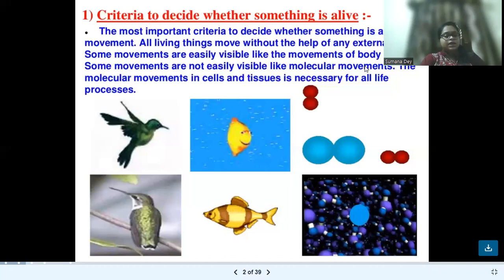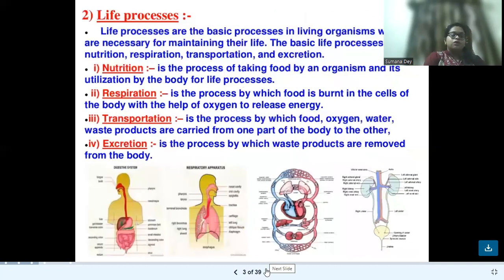Now, let us come to what is life process. Life process is the basic process of every living organism to maintain their life or being alive. Some basic processes of life are nutrition, respiration, transportation, and excretion. There are some more processes that are also included in the life process system.